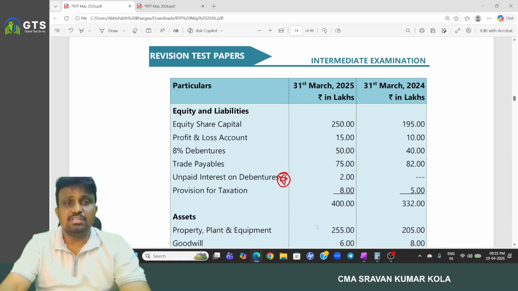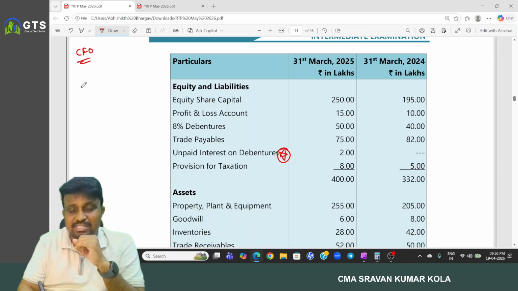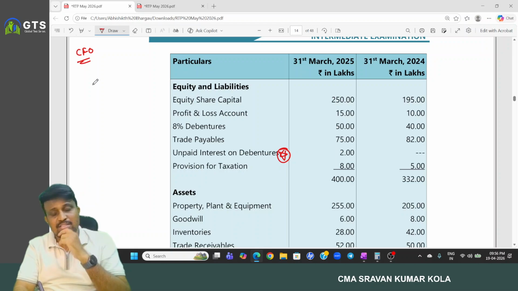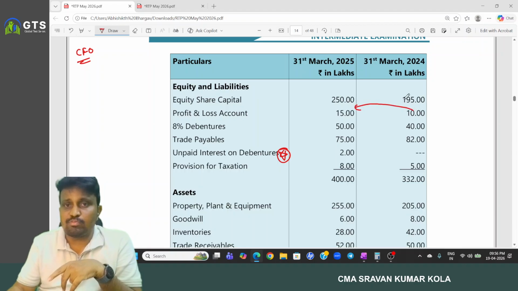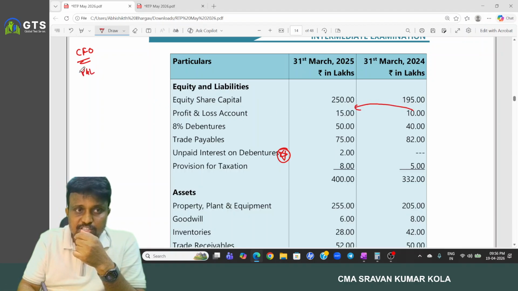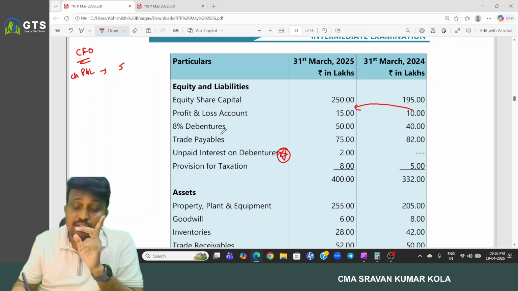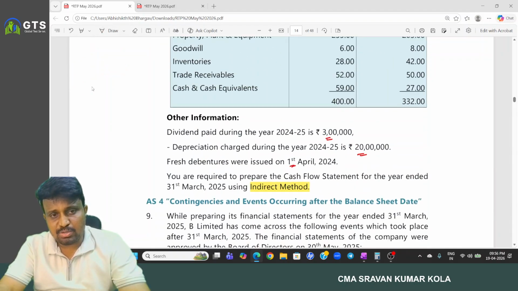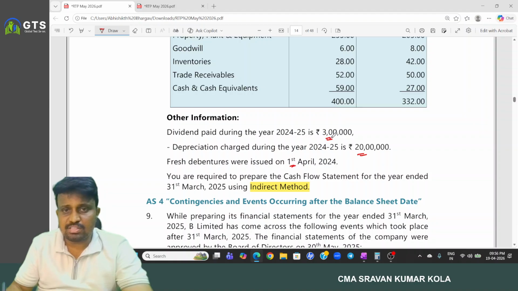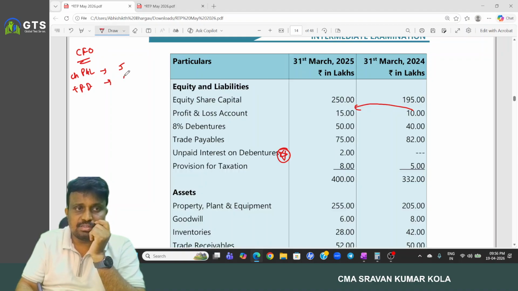In the indirect method, cash flow from operations starts with what? PBT. But the PBT was not given directly in the problem, so we have to compute it. How to compute the PBT? First, the change in profit and loss account. How much change is there? 5 lakhs. And next, add the preference dividend effect. It is clearly stated below that the dividend paid during the year is nothing but 3 lakhs. So we have to add the preference dividend, 3 lakhs, and the provision for tax.